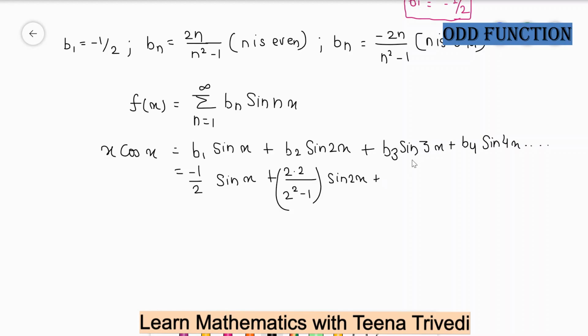For b3, n is equal to 3, which means n is odd, so the value will be minus 2 into n, so 3, divided by 3 square minus 1, sin 3x. When n is equal to 4, it is even, so 2 into 4 divided by 4 square minus 1, sin 4x.